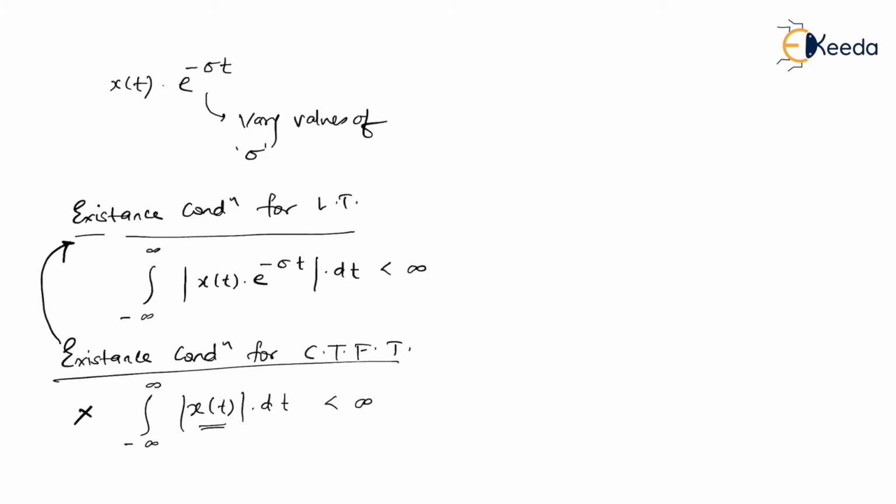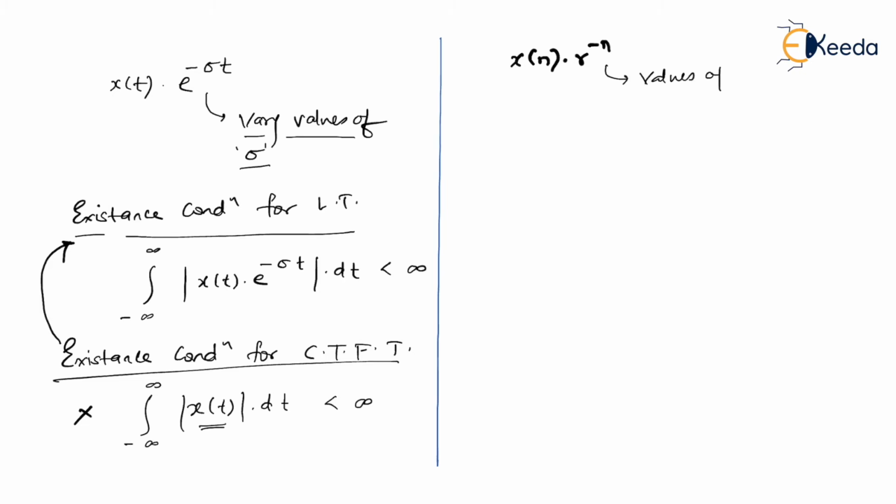So now we are going to see what happens with discrete time also. We know that in discrete time, if x of n is unbounded, then we multiply x of n with r to the power minus n, where r to the power minus n is the convergence factor. So in continuous time, we used to vary the values of sigma. Here, the values of r are varied. Why so? You will understand it.